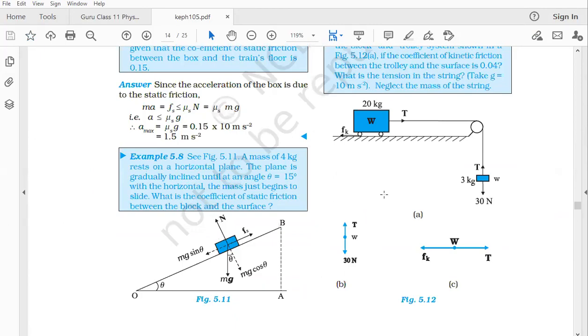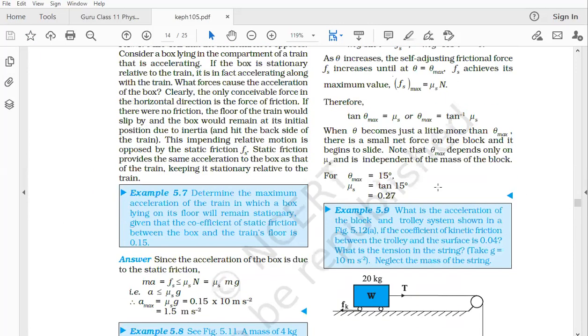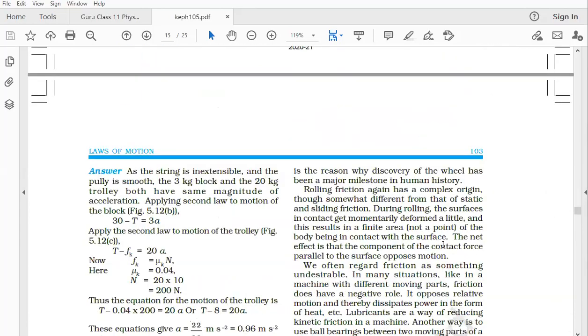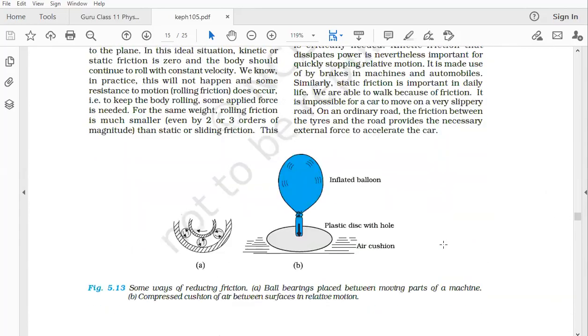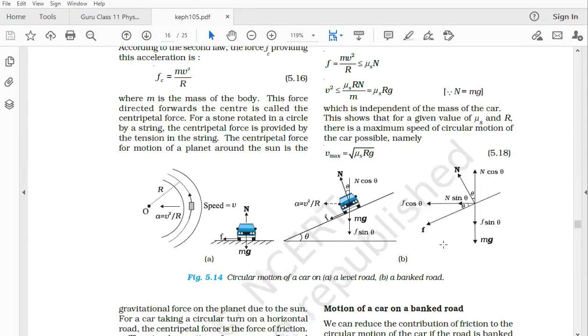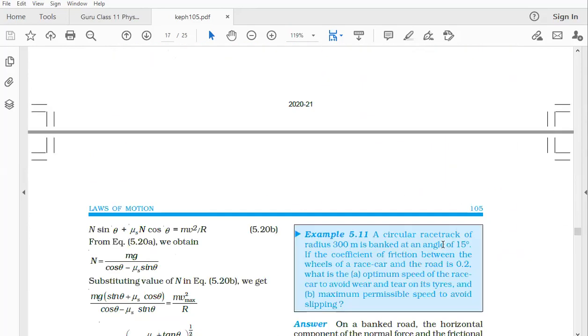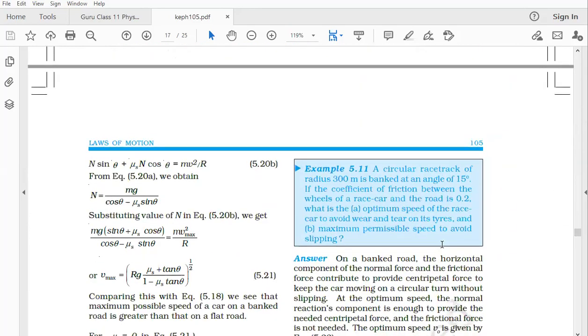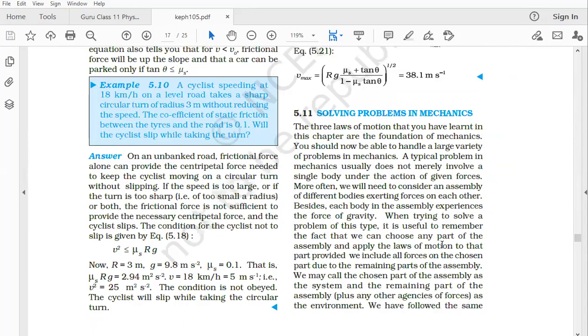We talked about inclined plane. We talked about connected bodies, pulleys. We didn't talk about rolling friction, I'll talk about that. Circular motion is something remaining, we are not talking about it in this chapter.